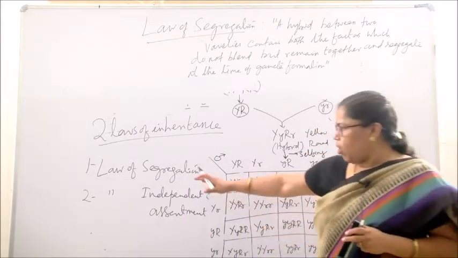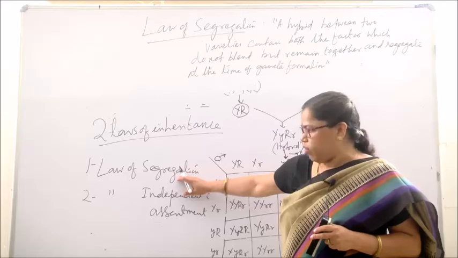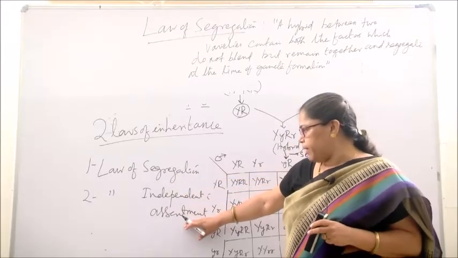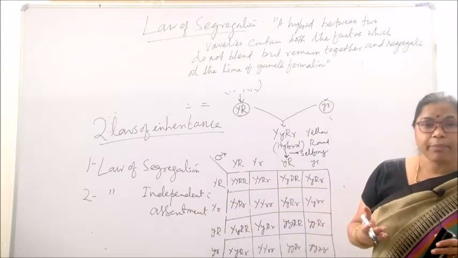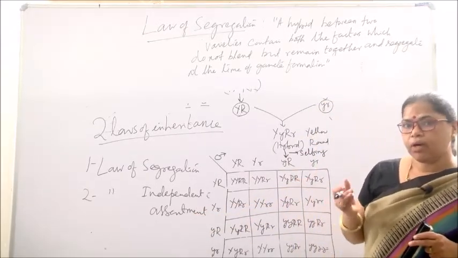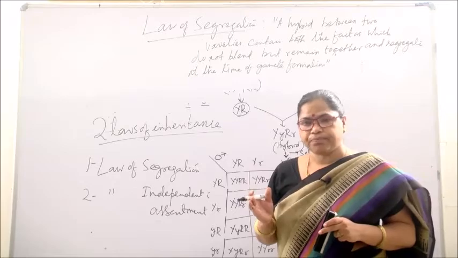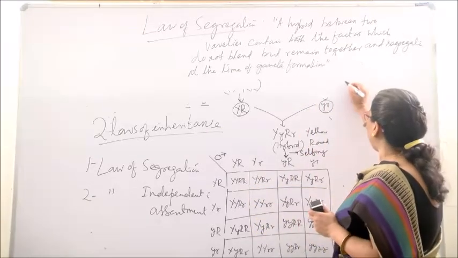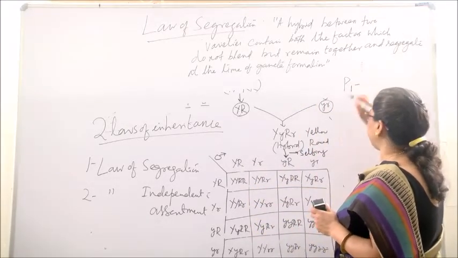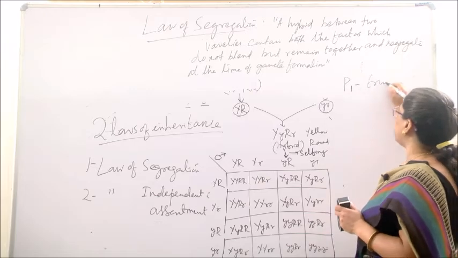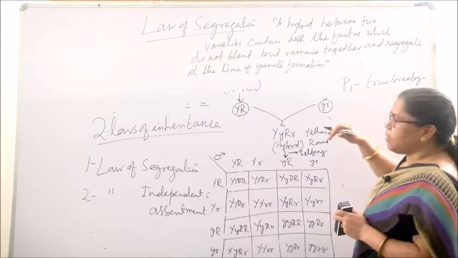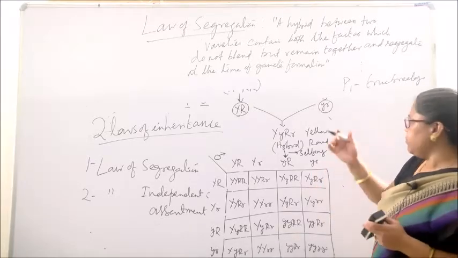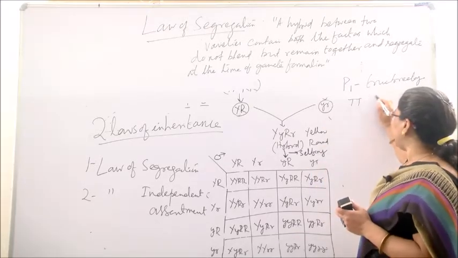Remember, this law of segregation has been derived from monohybrid cross and the law of independent assortment has been derived from dihybrid cross. So, by analyzing monohybrid cross, you can explain the law of segregation. Clear? But how do you analyze? First you analyze the parents. The parents are always true breeding. So, they have both the factors which are same, just like capital T and small t.